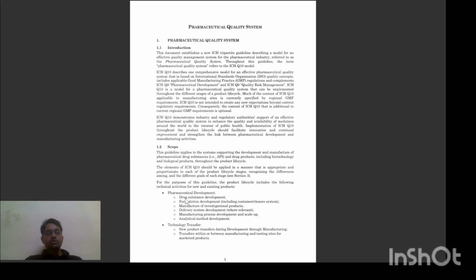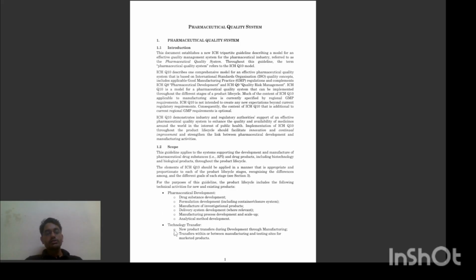What are the parts of the pharmaceutical development? Firstly is the API substance development. This is the development related to the API. Then pharmaceutical development is the continuing development of the finished product. This contains the container and closure system. Then manufacture of investigational products, delivery system development, then manufacturing process development and scale up, then analytical method development. For the developed product, these are parts of the pharmaceutical development.